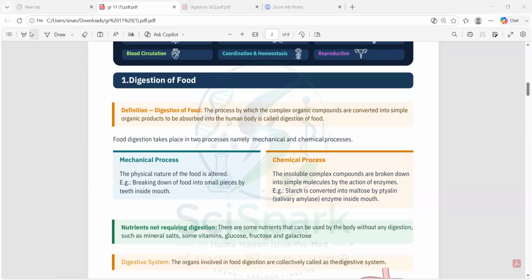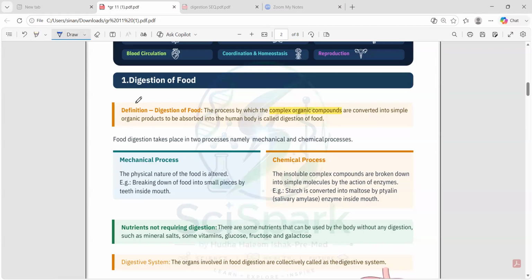In the digestion of humans mainly, we are breaking down all these complex organic compounds, like carbohydrates. We are converting all these complex organic compounds into simple organic compounds.